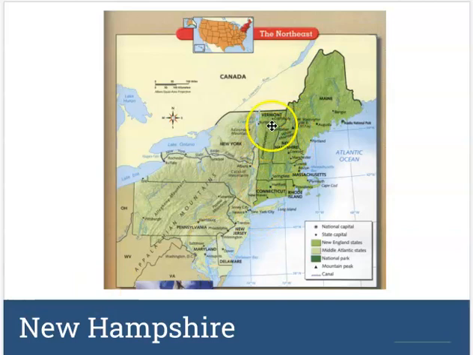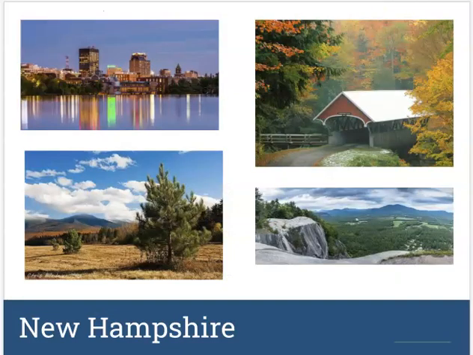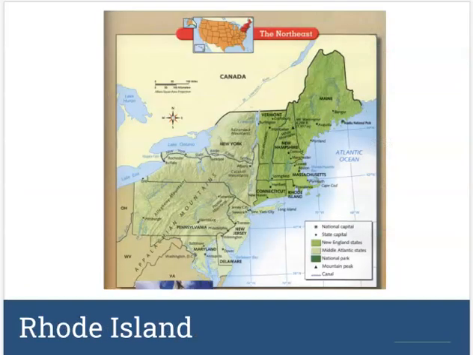It's stuck in between Vermont and Maine, so it's Maine's neighbor. And it also has some amazing landscapes to it. It has some mountain ranges in it. They've got some wonderful covered bridges. You can see just the beautiful landscapes, but also, again, we have urban areas as well. So all these states, while they do have beautiful rural areas, they do have a significant amount of urban areas as well. Rhode Island, it's our tiniest state right here.